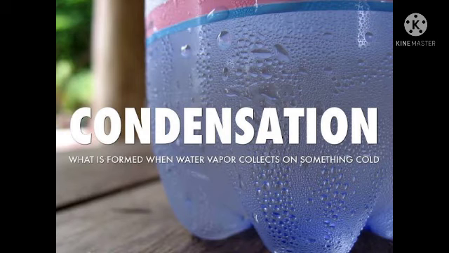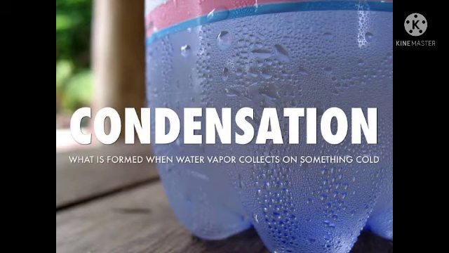For example, the water vapor in air condenses in clouds, and that comes as rain for us. You can also see this condensation process on window panes, outside the bottles taken from the freezer, or on glasses of cold water, milk, etc. You can see in the picture some water droplets formed on the outside of the cold bottle. This is the process of condensation. Here the vapor is cooled and it turns into liquid. So in the condensation process, vapor condenses or changes into liquid.